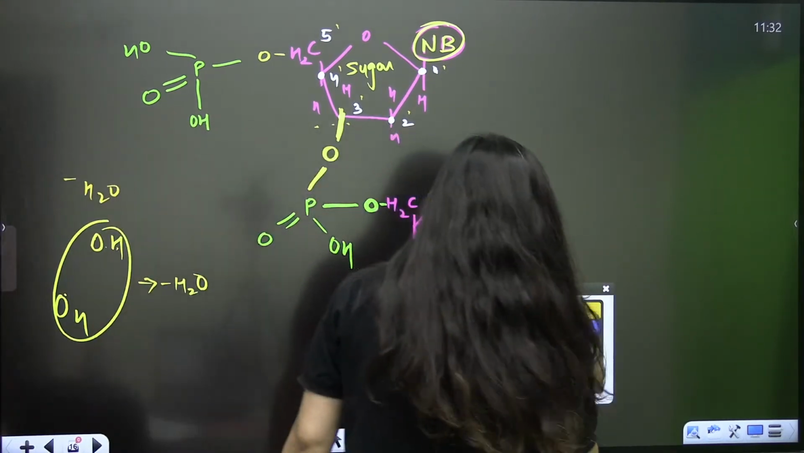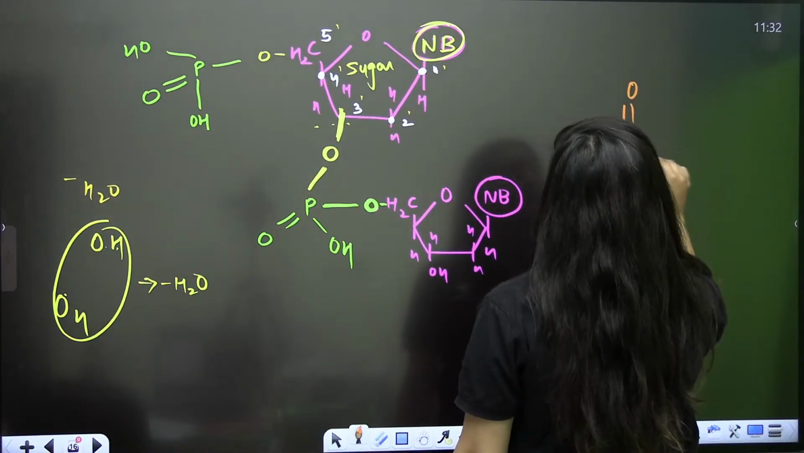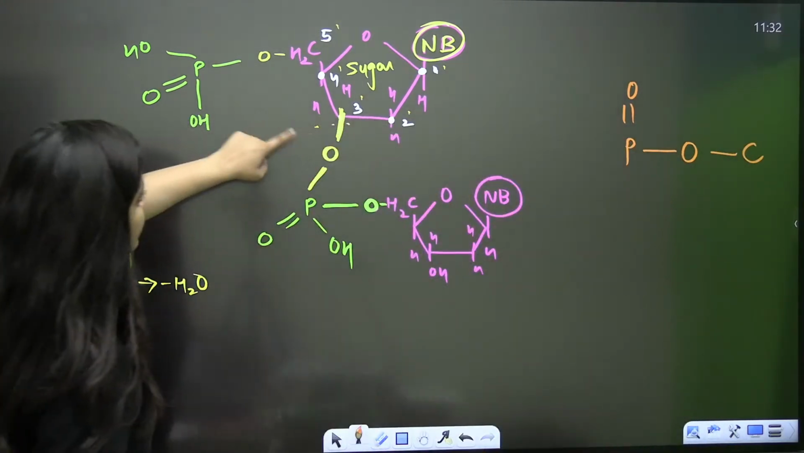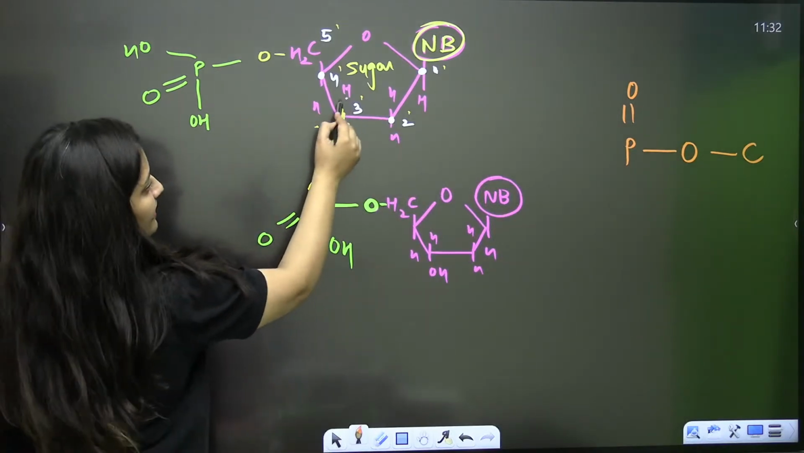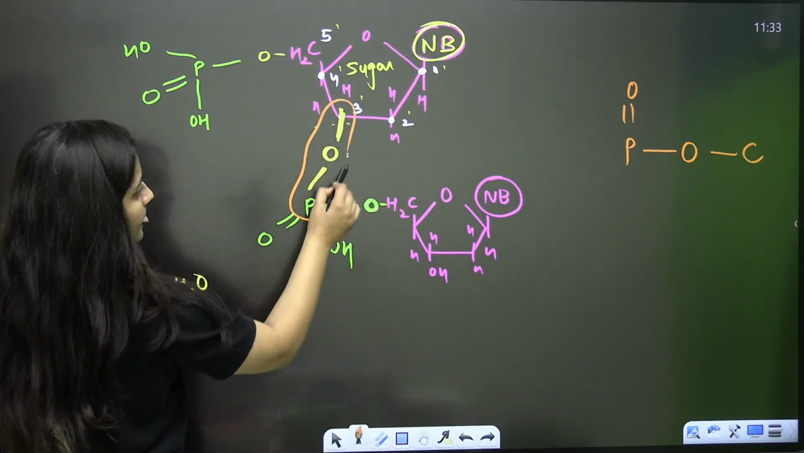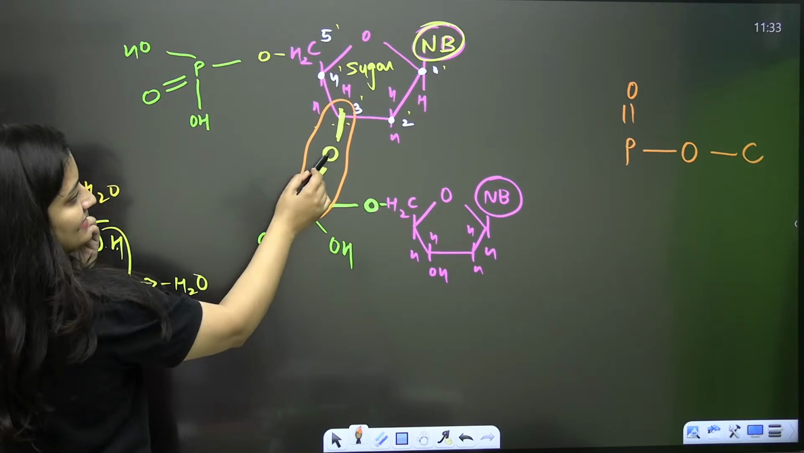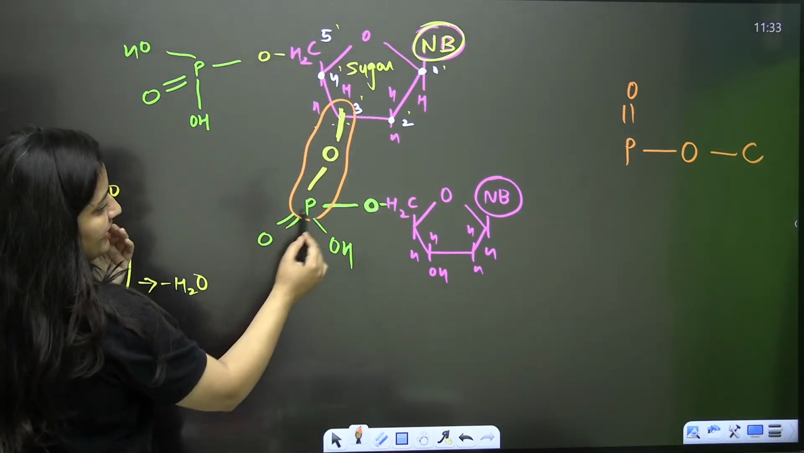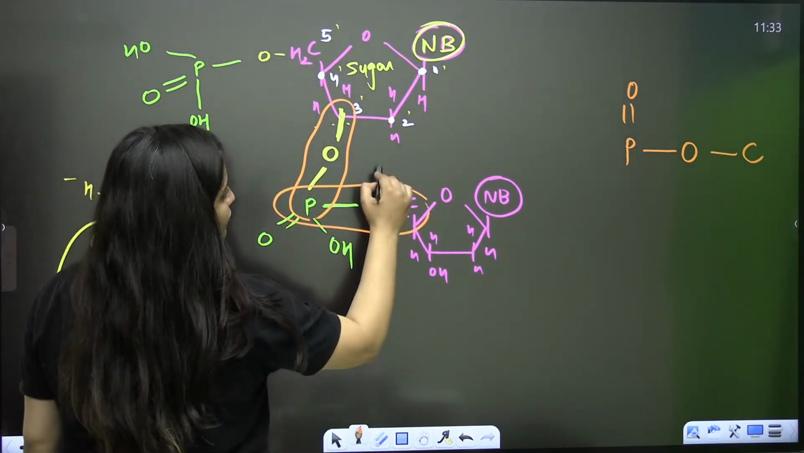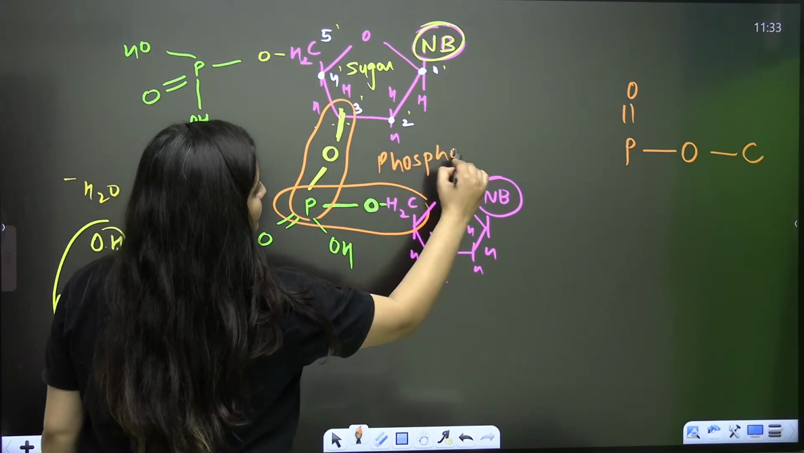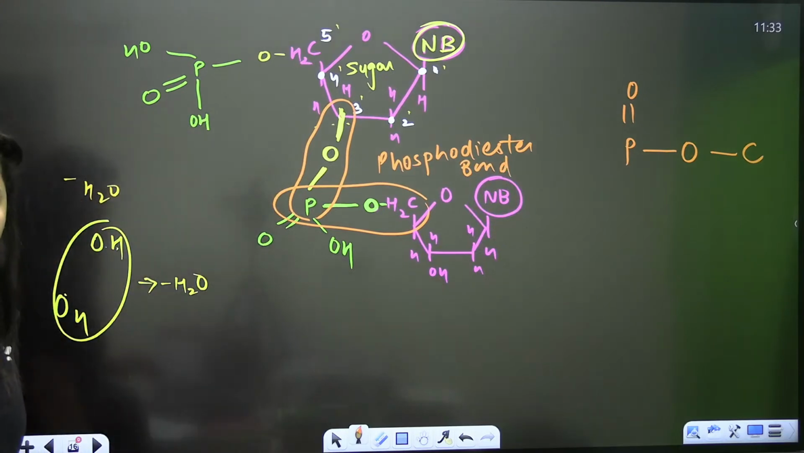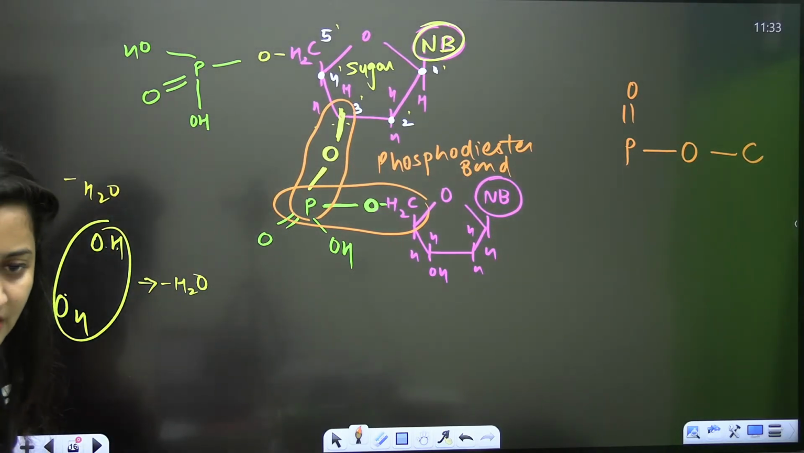So see, when it is the phosphoester bond, that's how it will form. Now see, it is a phosphodiester bond. One is this side, one is present here. This is P double bond O, and this O is attached to the carbon here. This is P double bond O, this O is again attached to the carbon here. So don't you think that this is the phosphodiester bond? Phosphodiester bond or phosphodiester linkage? Tell me, just give it a try.